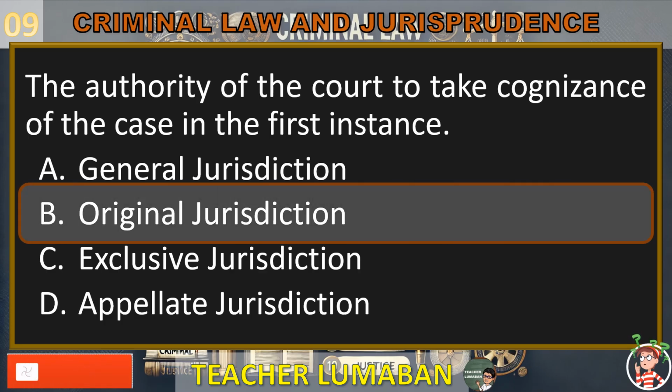Original jurisdiction. The original jurisdiction is the authority of the court to take cognizance of the case in the first instance.